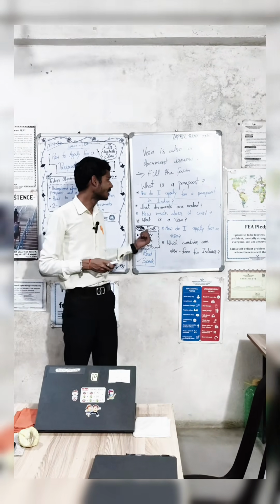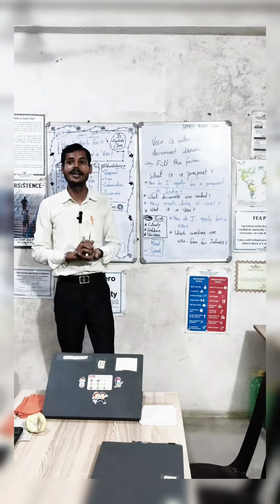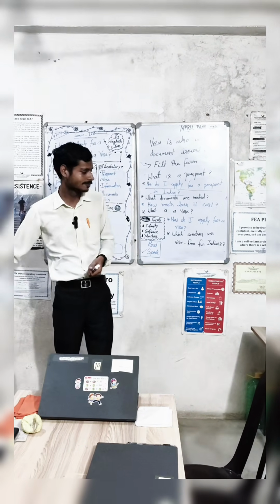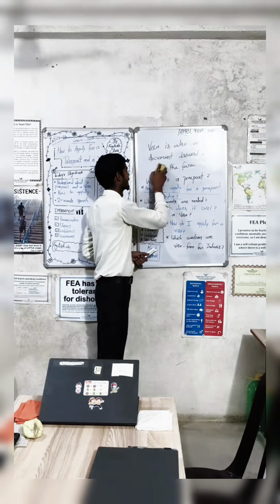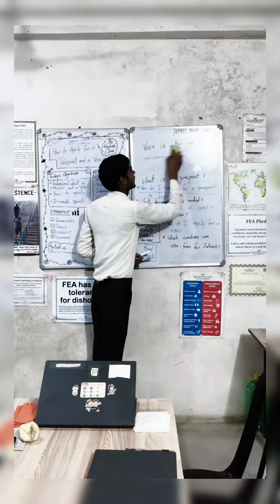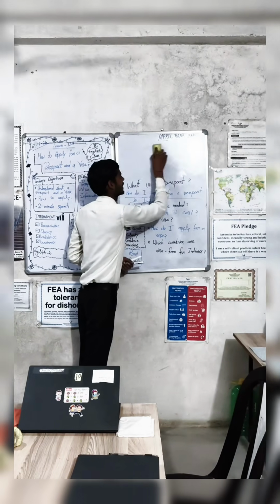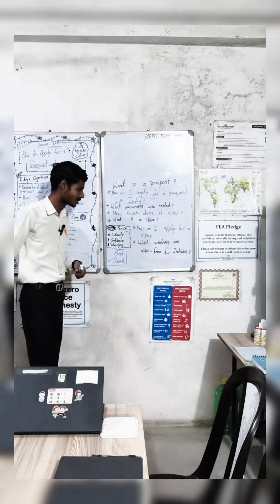Then when the visa comes, the embassy contacts you and informs you. Moving ahead, we have some other confusion related to passport and visa. We clear that doubt here also.